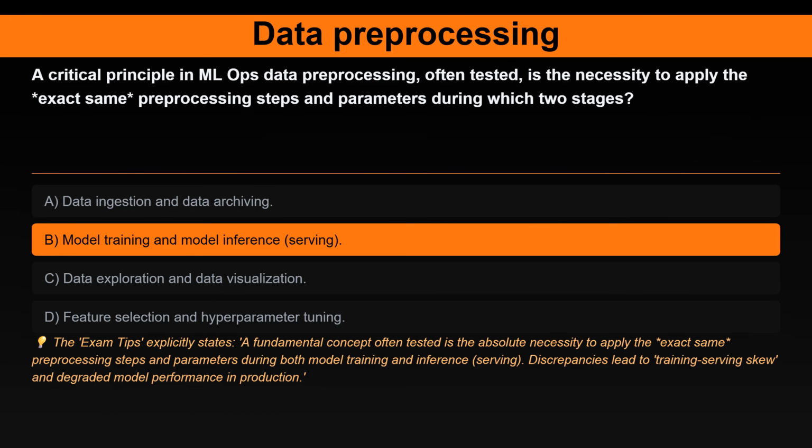The correct answer is model training and model inference, serving. Here's the explanation. The exam tips explicitly state, a fundamental concept often tested is the absolute necessity to apply the exact same preprocessing steps and parameters during both model training and inference, serving. Discrepancies lead to training serving skew and degraded model performance in production.